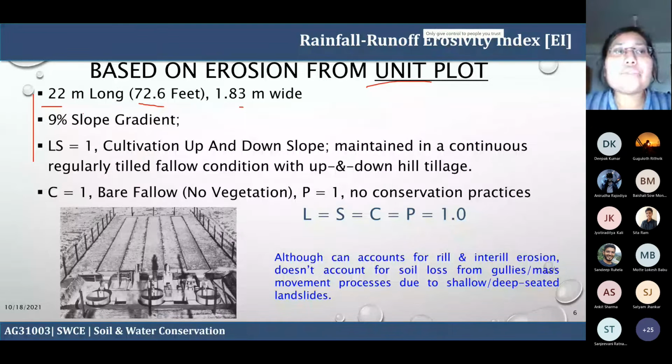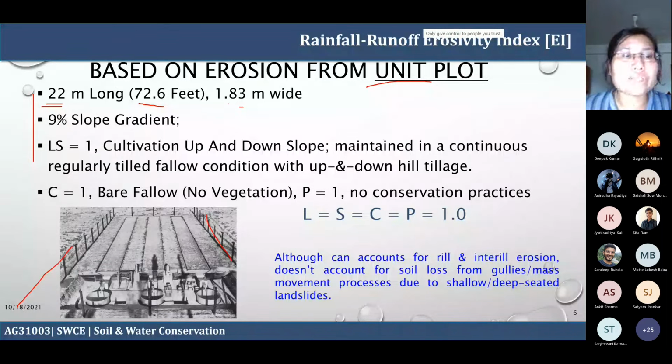But as a uniform, we make it SI. So it is based upon a unit plot. You can see this unit plot. It has a covered area across the four sides and corners. It is 22 meters long and the width is 1.83 meters.